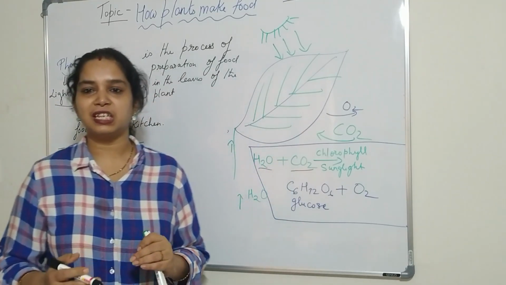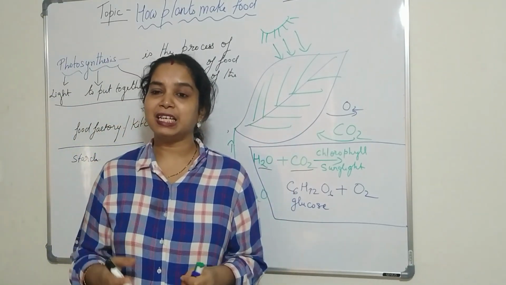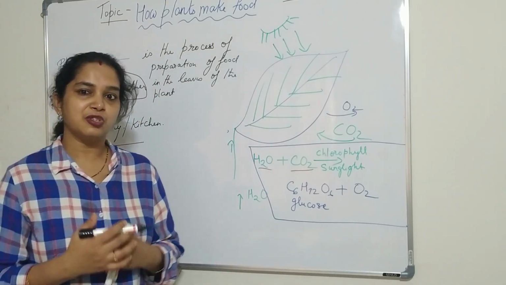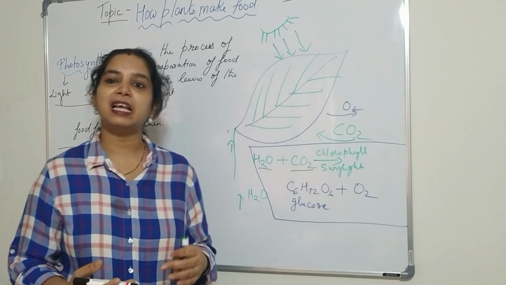So today we studied how the plants make food, why they are called producers, what ingredients they require to cook food in the leaves, and what the end products are.